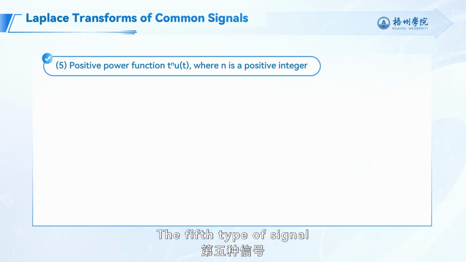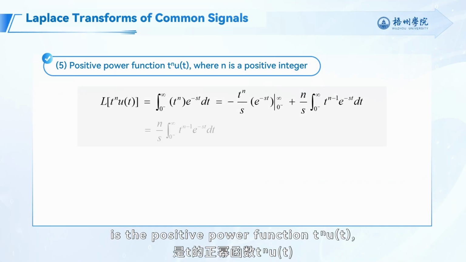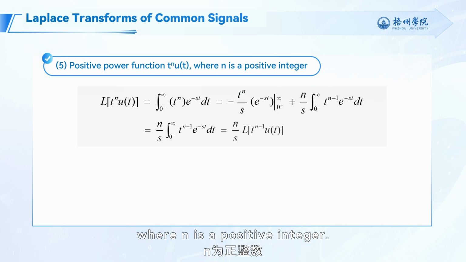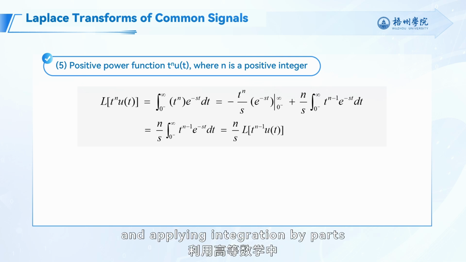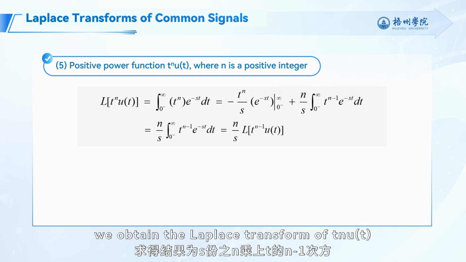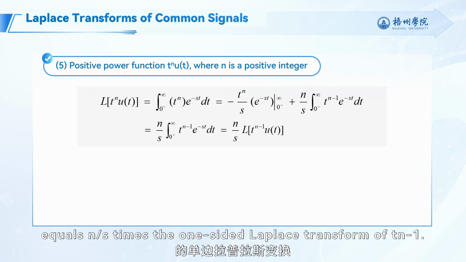The fifth type of signal is a positive power function t to the n times u(t), where n is a positive integer. Substituting t to the n times u(t) into the unilateral Laplace transform formula, and applying integration by parts from advanced calculus, we obtain the Laplace transform of t to the n times u(t) equals n over s times the one-sided Laplace transform of t to the n minus 1.